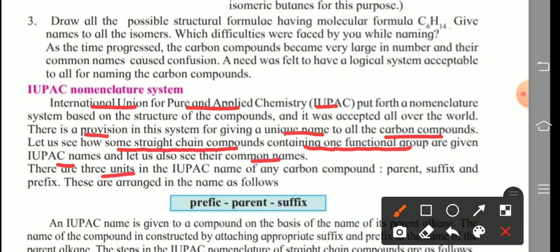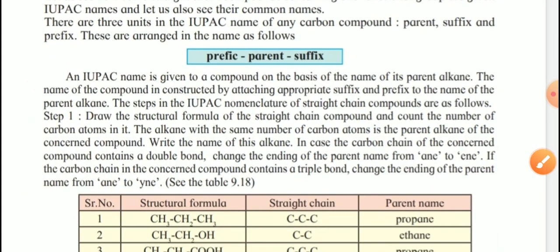There are 3 units in the IUPAC name of any carbon compound. The first unit is the parent. Parent means parent alkane. Then the next one is suffix and then prefix. By using these three units, we name the carbon compounds with the help of the IUPAC system. So in short, prefix, then parent alkane and then suffix. So we learn in detail about this system.